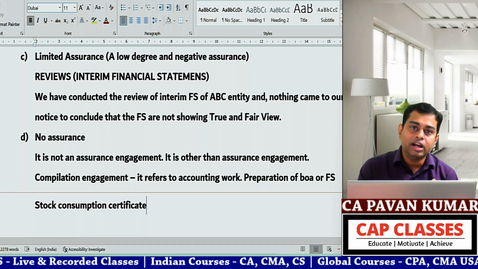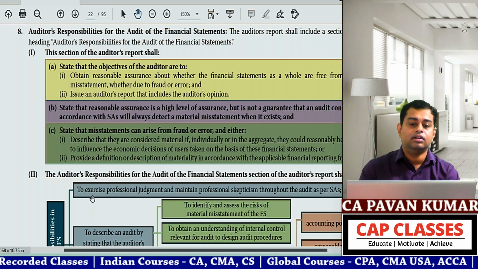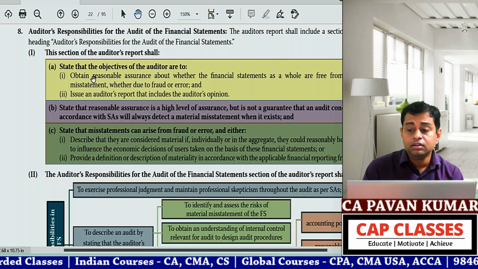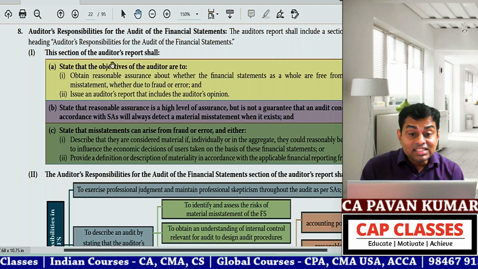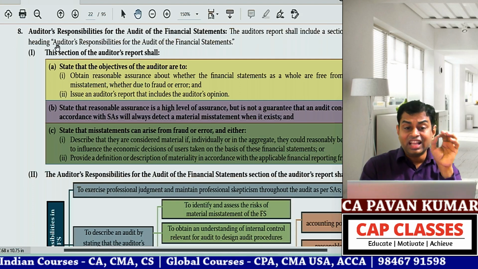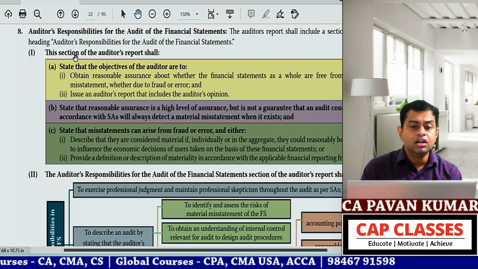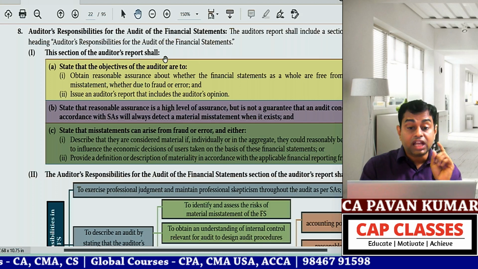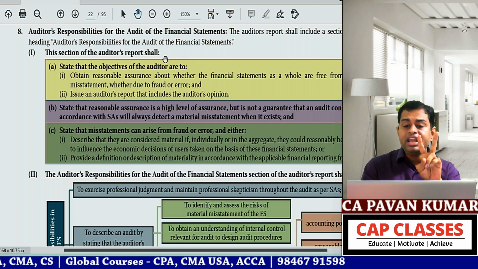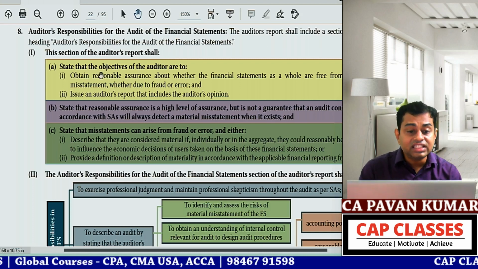Can we both go back to SA 700? Now here, the auditor's report shall include a section with the heading Auditor's Responsibilities for the Audit of Financial Statements. This section of the audit report shall include A, B, C. What is A?